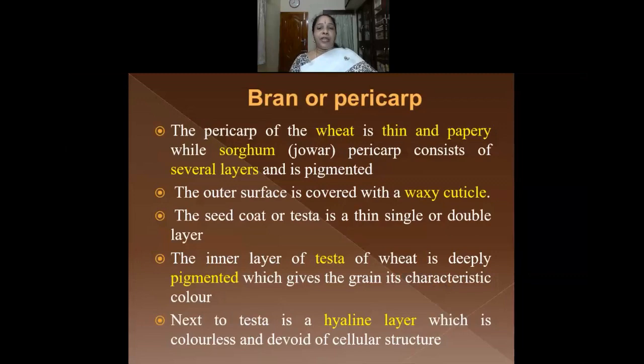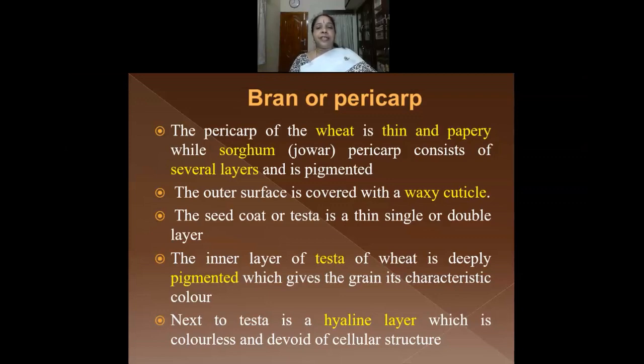The pericarp of wheat, that is the outermost layer of wheat, is thin and papery. It is very thin and looks like paper. While in sorghum, that is in the maize, the pericarp consists of several layers. In wheat, there is only one layer, whereas in sorghum, there are several layers of cells, and these layers are pigmented. Pigmented means they have color, and therefore it is called pigmented.